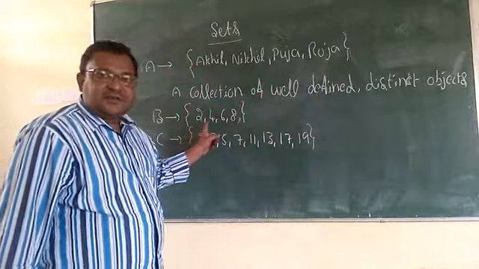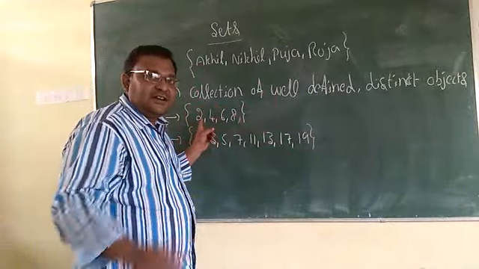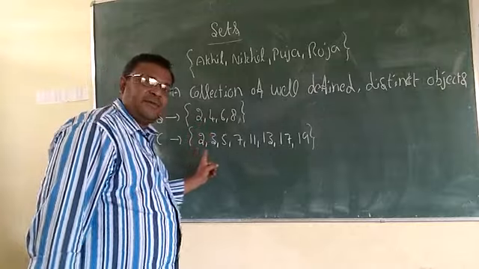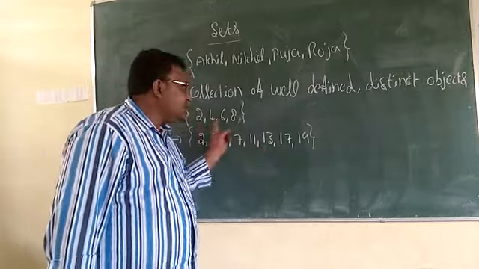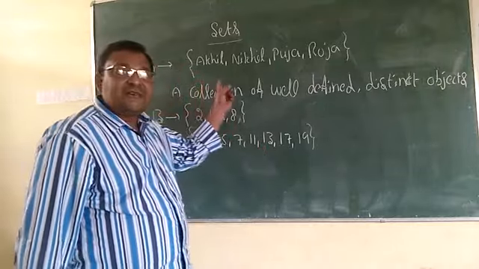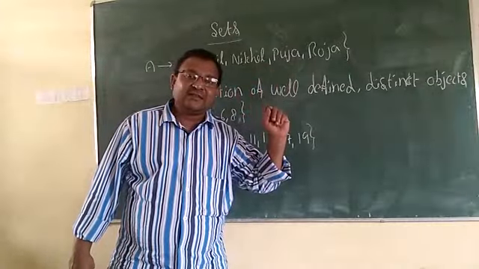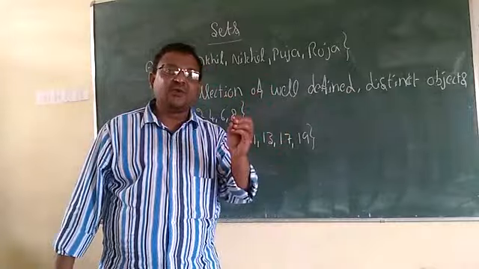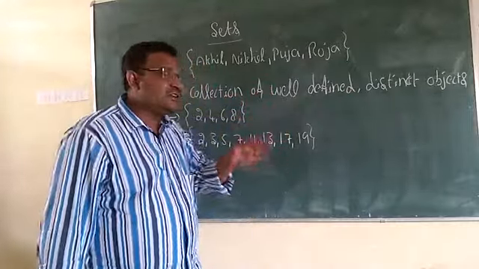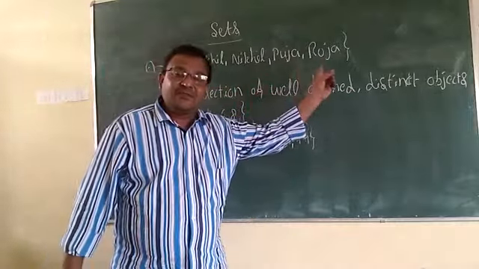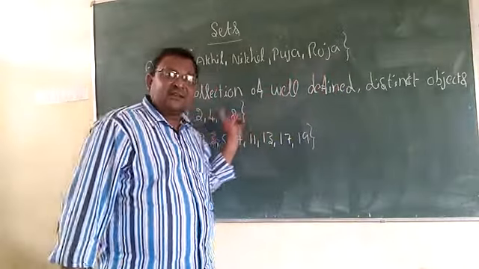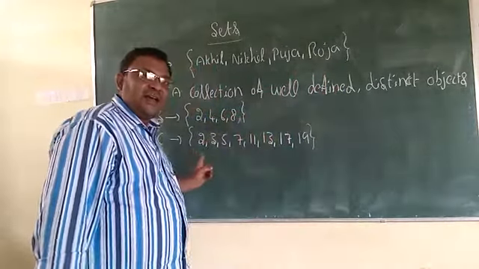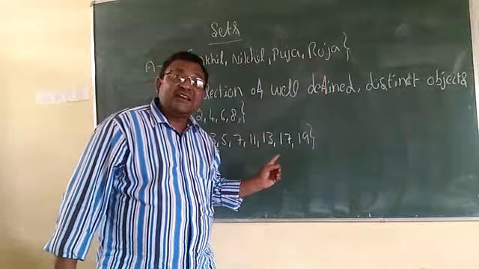Here, collection of even numbers. Look, collection of prime numbers. Here, collection of names of family members. Here I am using one property, one rule: names of family members, even numbers less than 10, prime numbers less than 20.